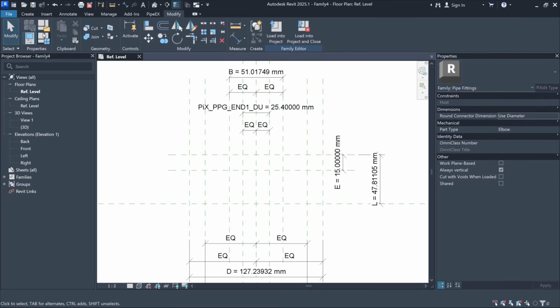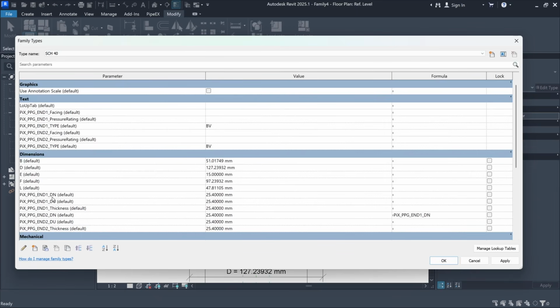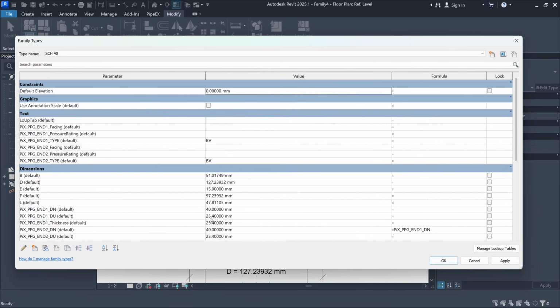Next I will go to family types, and here I want to change the value of the DN parameter, because now it's a little too small. So I'll set it to 40 millimeters. Also this value I'll temporarily set to 40 millimeters.